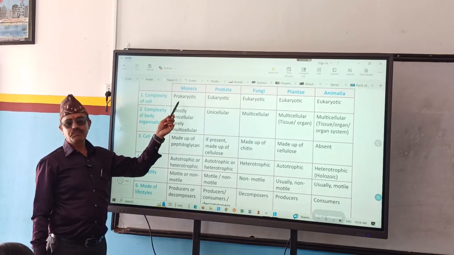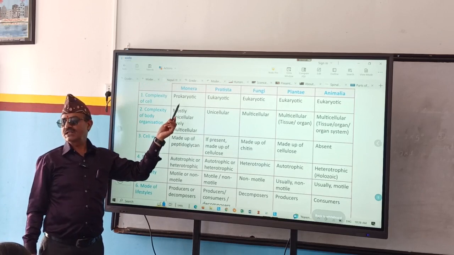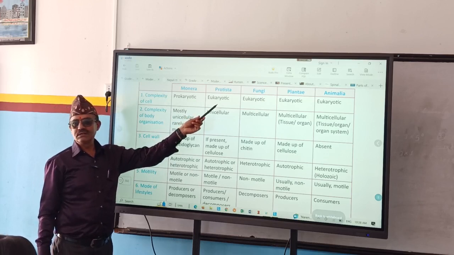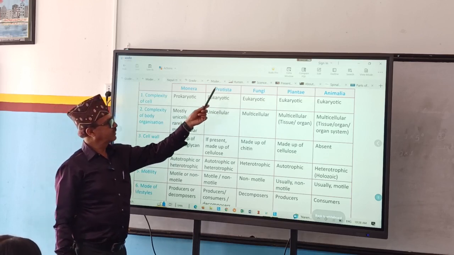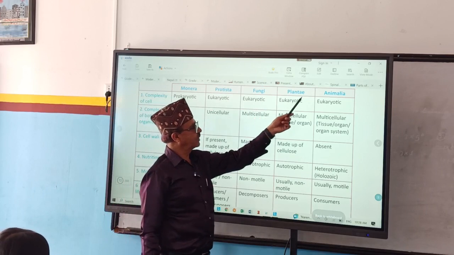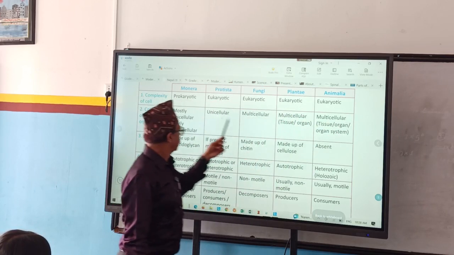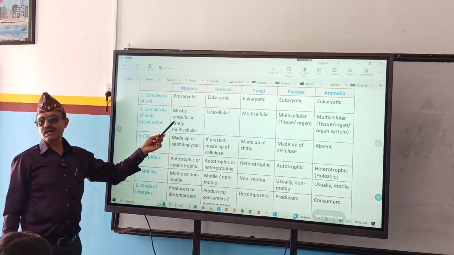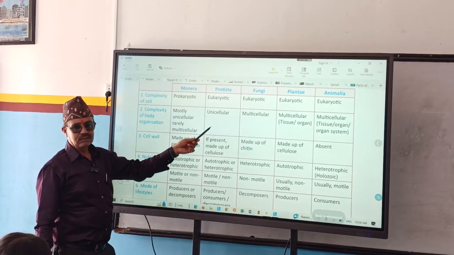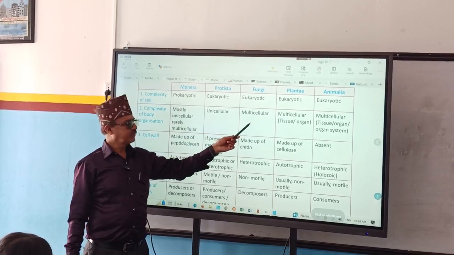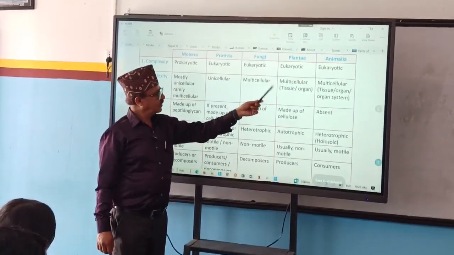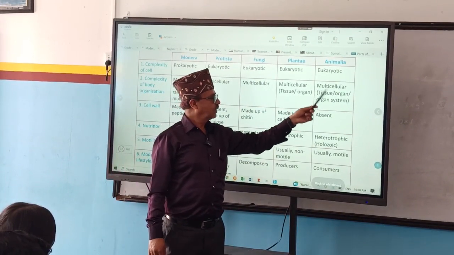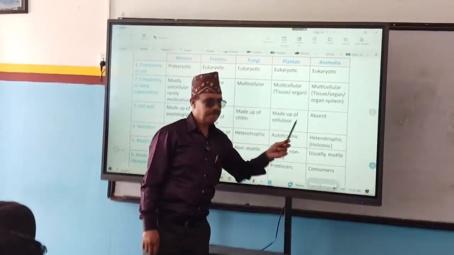Monera. According to cell, they are prokaryotic. Means their cell is less developed. Nucleus is less developed. Eukaryotic. Nucleus is well developed. Complexity of body organisms. Most of them are unicellular. They are unicellular. They contain tissue, organ also. They contain multicellular tissue, organ system, right?